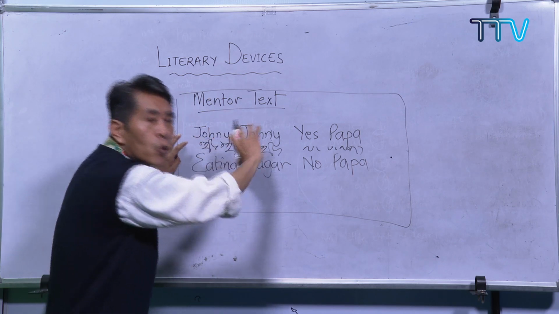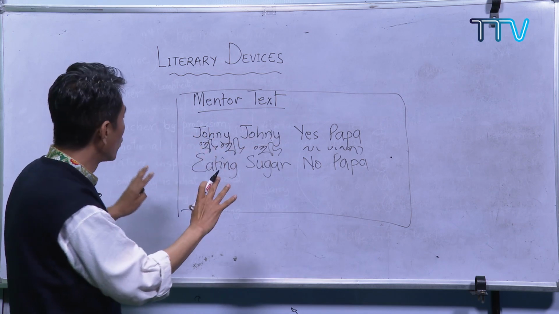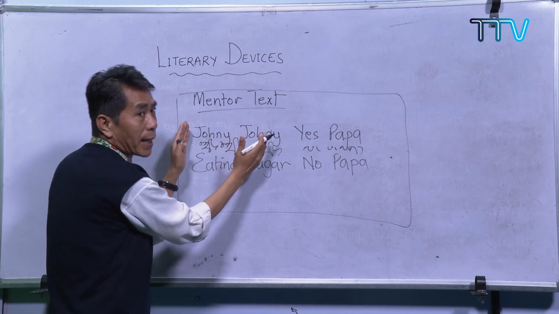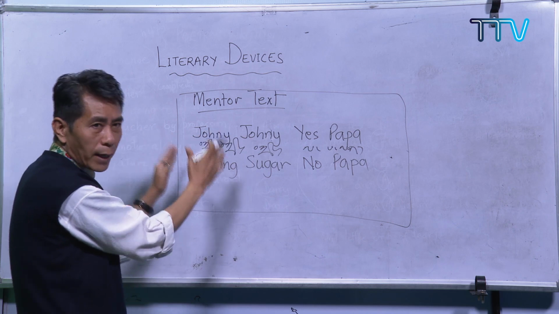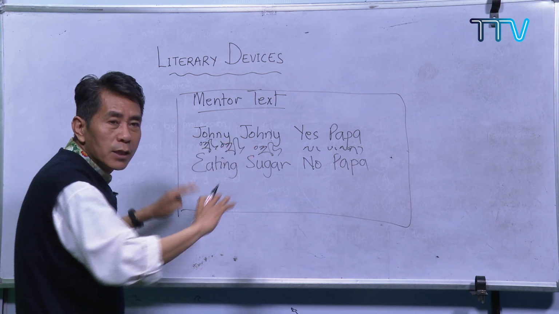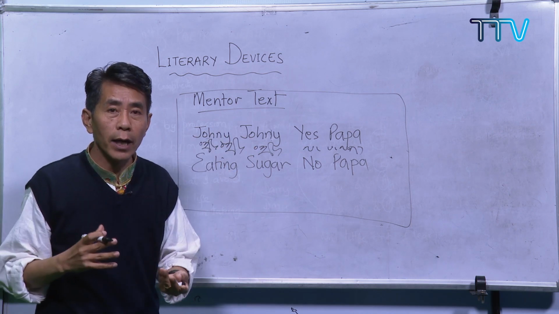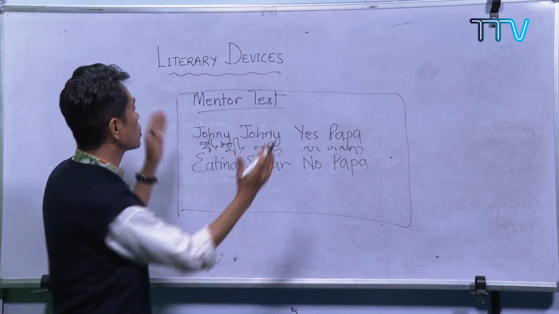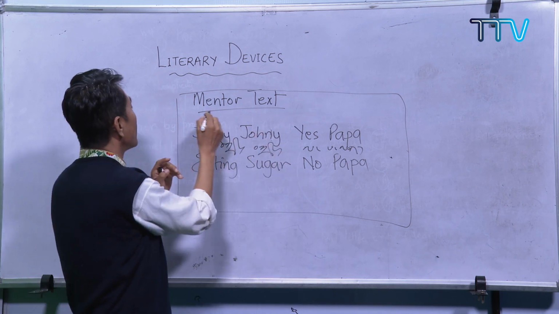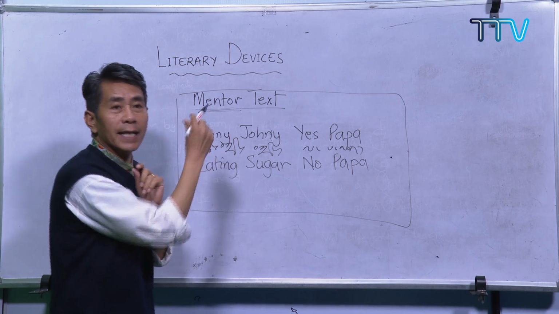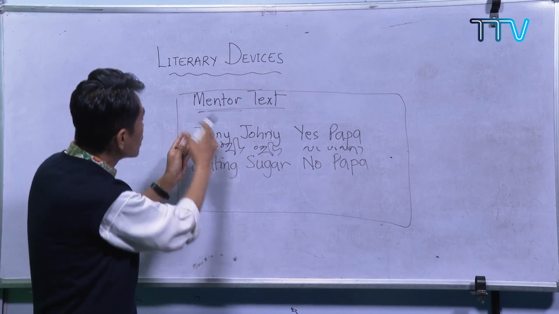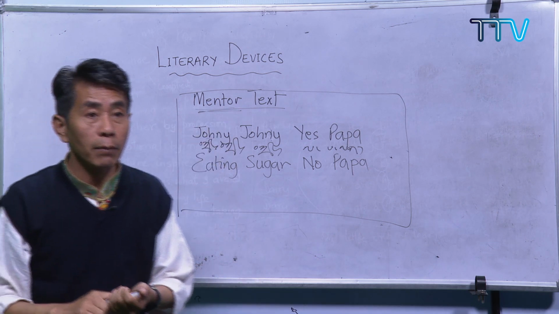I will never go wrong. Why? Because I've got one mentor text, a very beautiful rhyme, which has got everything. So this is how you begin when you write a poem. If you don't know how to write a poem, first you take out one simple poem and take it as your mentor, take it as your teacher, and then try to change the words. That's why we have got so many poems like this.